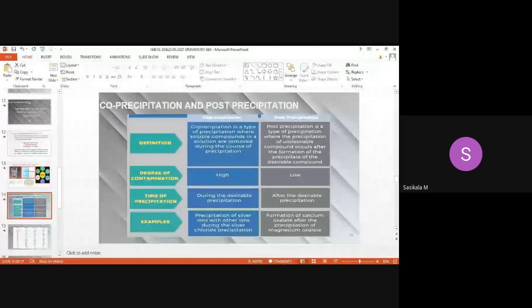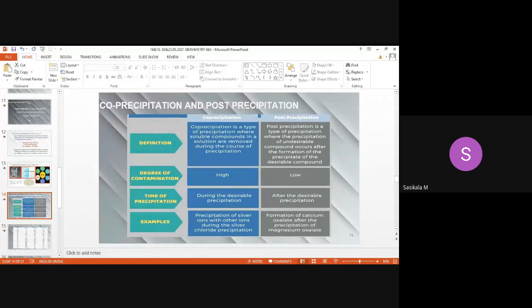This will mainly affect the purity of the substance. Like solubility product and common ion effect, co-precipitation and post-precipitation also will affect it. Post means what? After. Once your analyte is precipitated, immediately afterwards another ion will be precipitated with it. So that is called post-precipitation. Co-precipitation is simultaneous precipitation. Post-precipitation is when, after precipitation of your analyte, some ions are then precipitated. So the difference between co-precipitation and post-precipitation we'll see now.